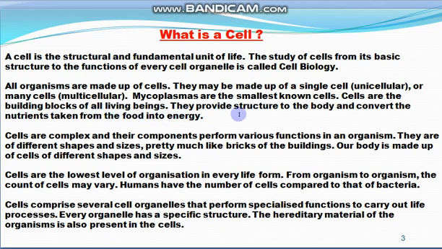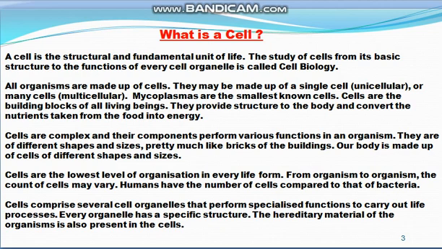They provide structure to the body of the organism and convert the nutrients taken from the food by the organism into energy. So what is the function of the cell? Basically the cell converts the nutrients in the food into energy for the body.